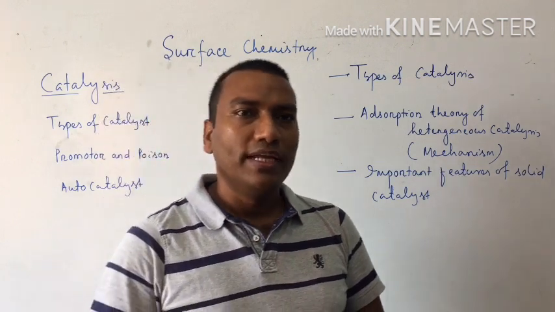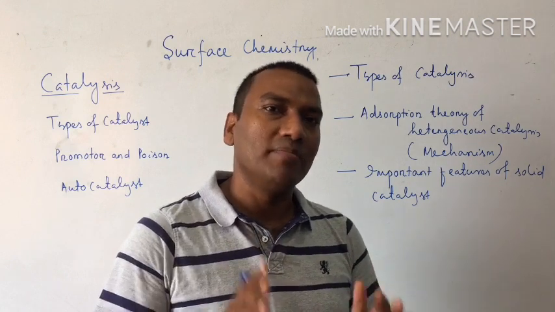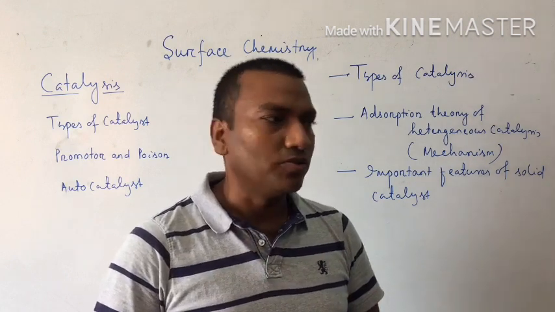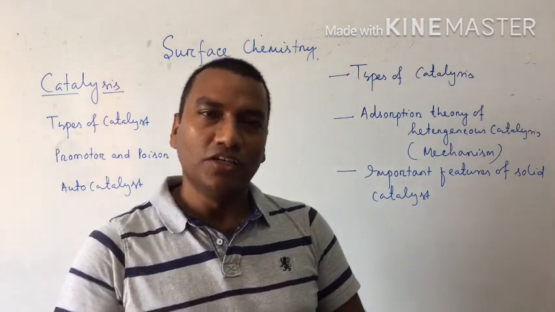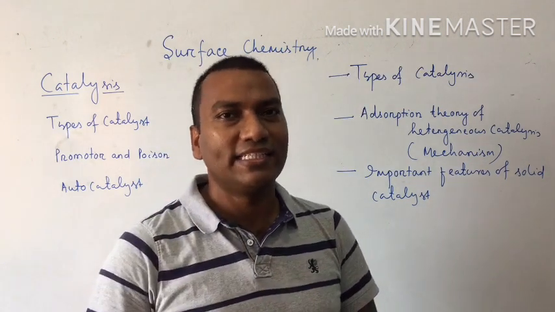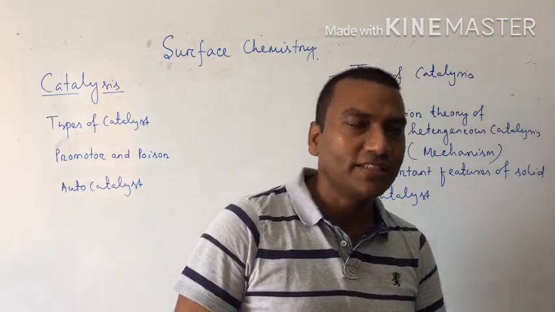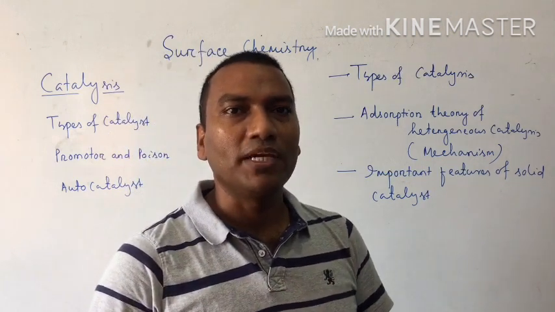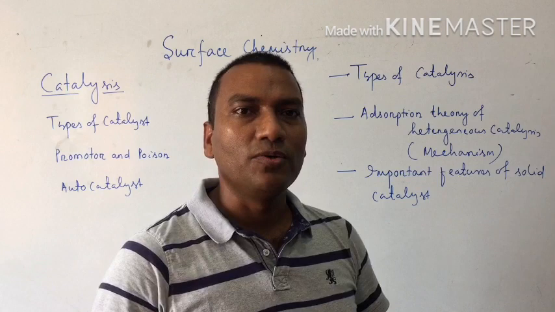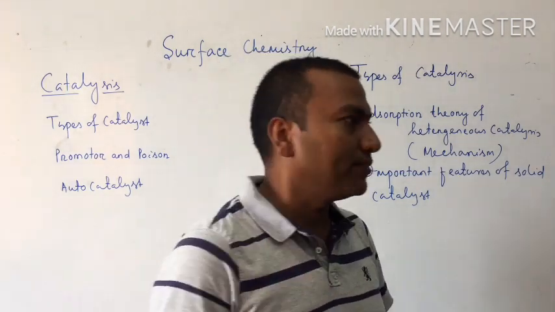At the end of the chemical reaction, the catalyst composition always remains the same. So the phenomenon is known as catalysis, and the substance is known as a catalyst.